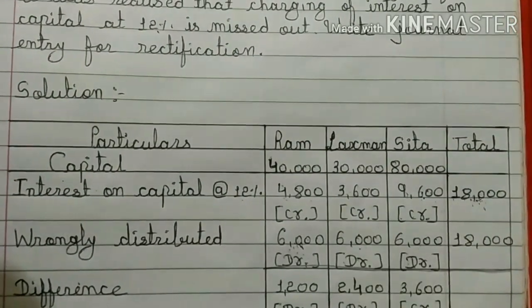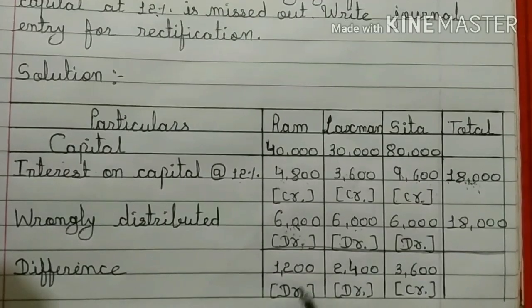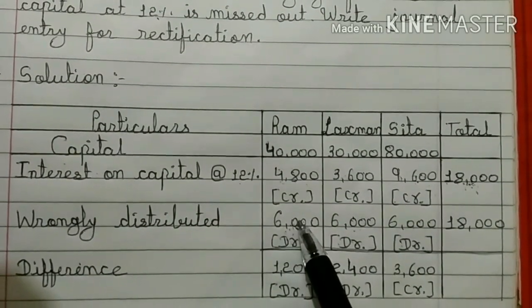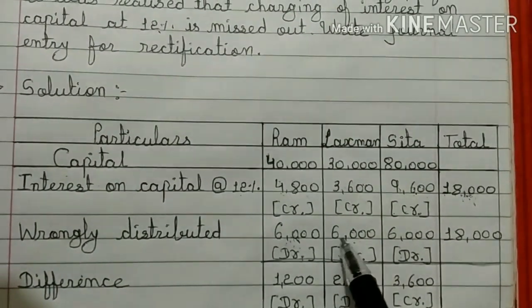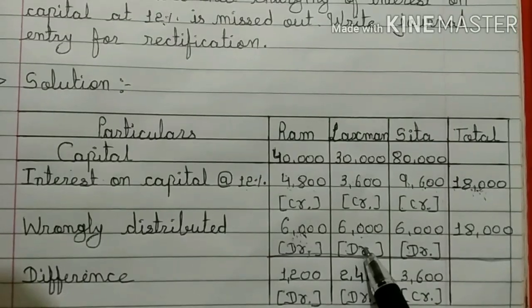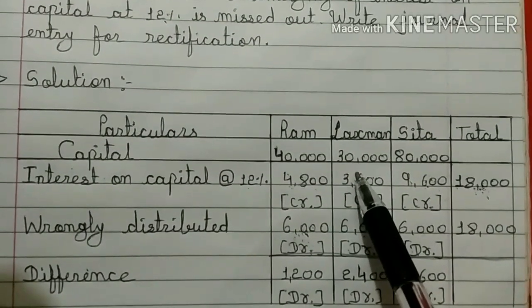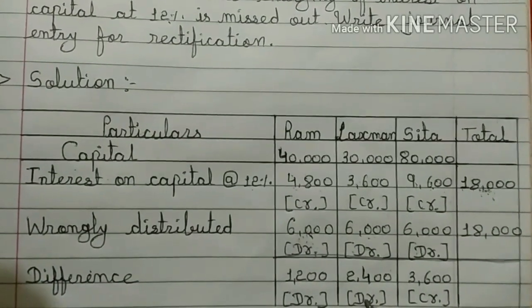So after deduction we will get 1,200. It is a debit balance because 6,000 was debited. Now out of these two amounts, 6,000, again debit is greater, that means debit amount is greater than the credit amount. So the difference is 2,400, which is again debit balance.